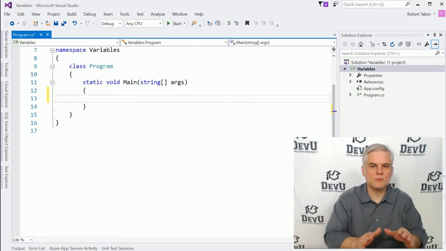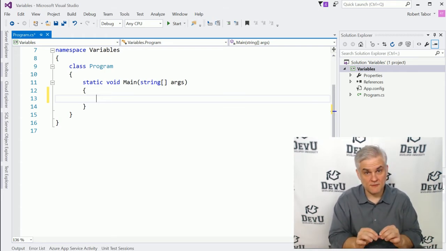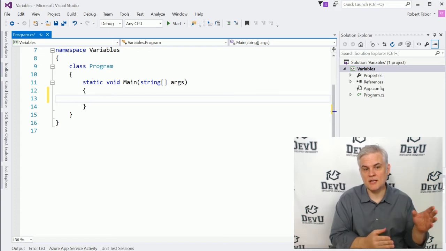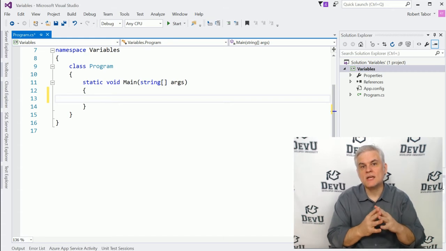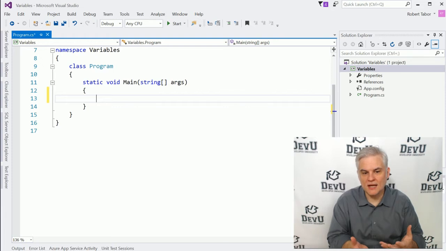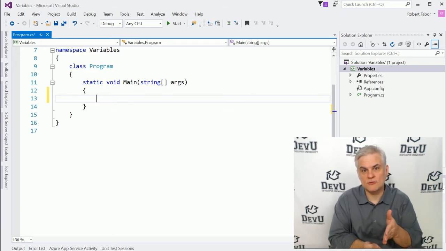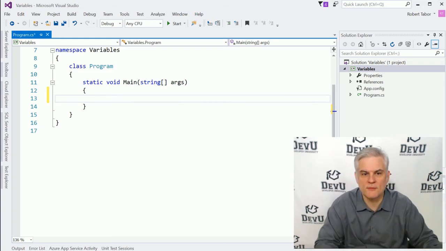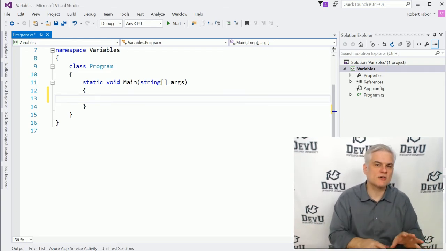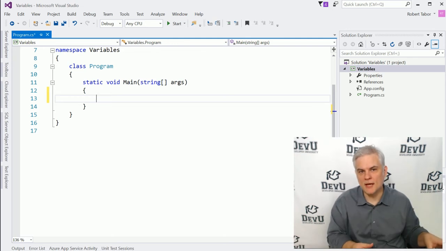All right. So before we get started, there's one big takeaway from this lesson, and that is that a variable is simply a bucket in memory that you can put data into and retrieve data out of. But we have to tell the compiler, we have to tell the .NET runtime what size of buckets we want to create. So we have to declare our variables. We have to create those buckets and then give them some label that we can refer to them with from that point on.